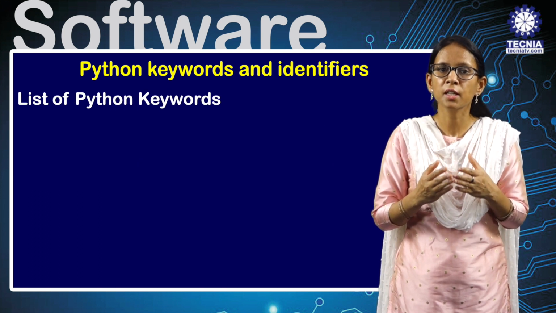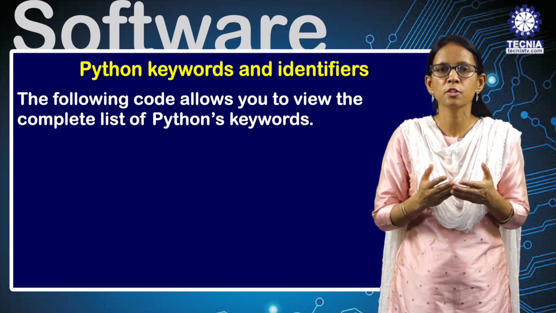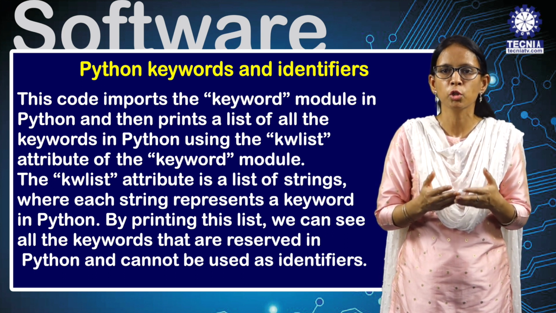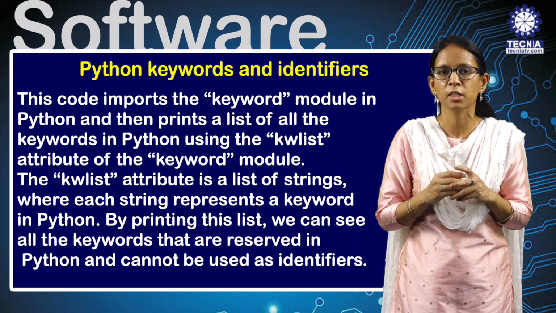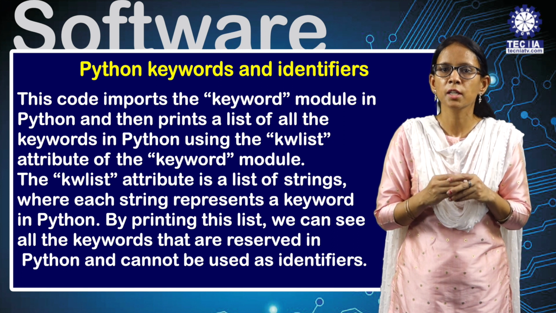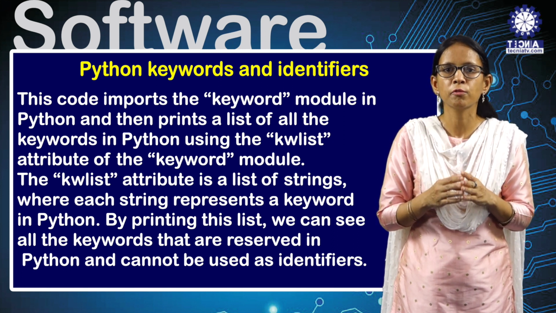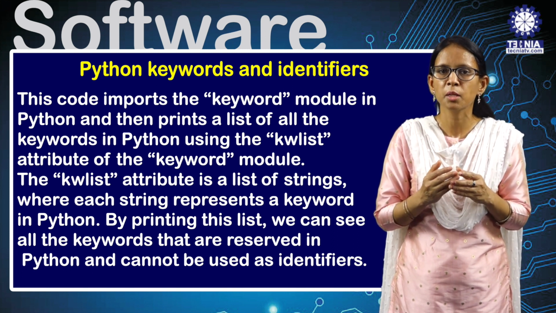List of Python keywords. The following code allows you to view the complete list of Python keywords. This code imports the keyword module in Python and then prints a list of all the keywords using the kwlist attribute of the keyword module. The kwlist attribute is a list of strings where each string represents a keyword in Python.